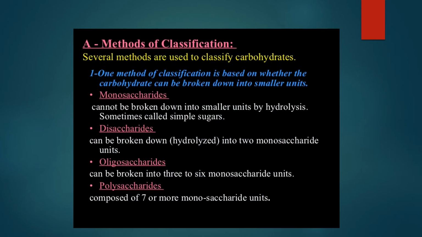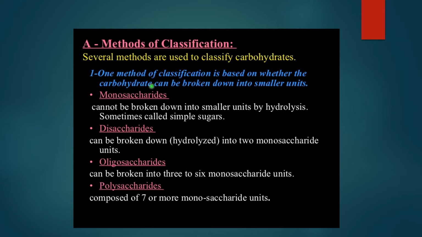Let's go to the different methods of classification. There are some different methods. The first method is classification based on whether the carbohydrate can be broken down into smaller, simpler units.